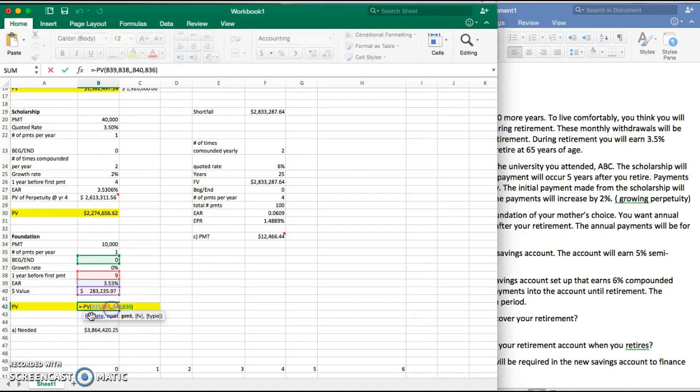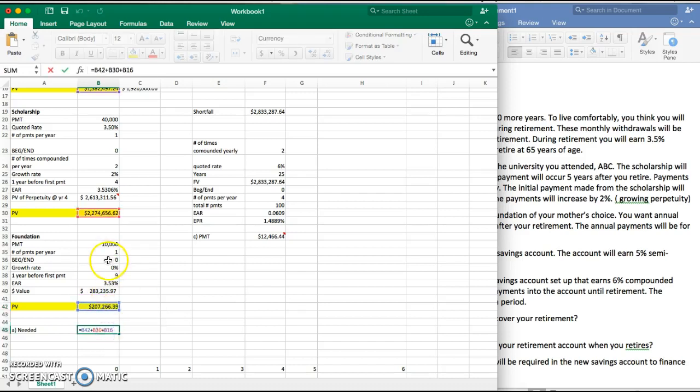And then we have to discount it back again 9 years. So the rate's the EAR. You have your 9 years of discounting to do. No payments for 9 years. Your future value is the present value of the perpetuity at year 9. And your type is 0 because they're end of year payments. Actually, there are no end of year payments, but we just leave it at 0.